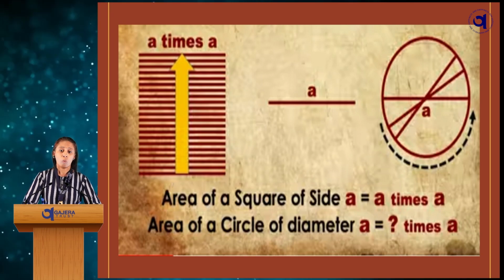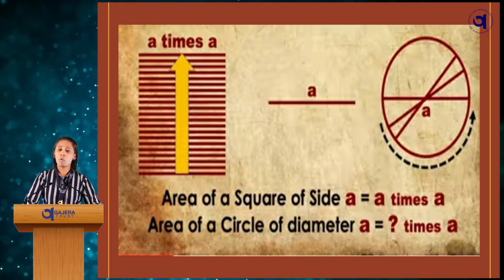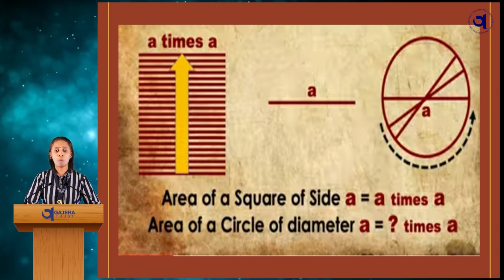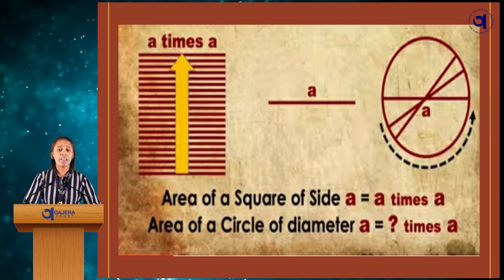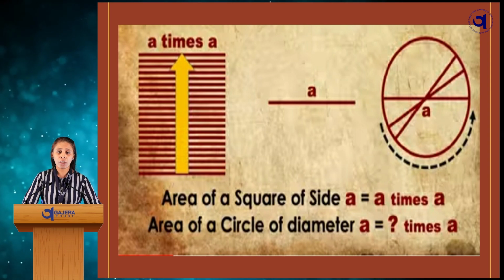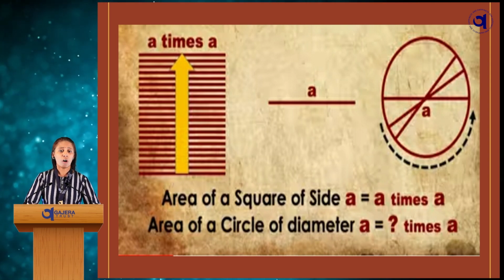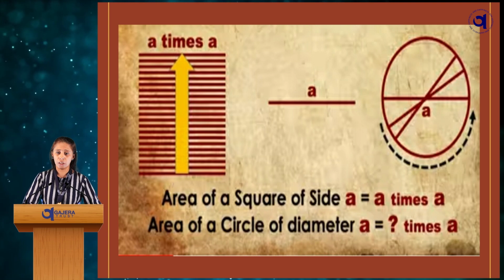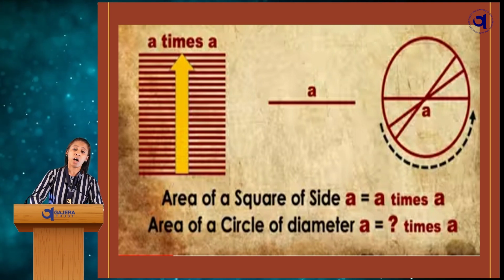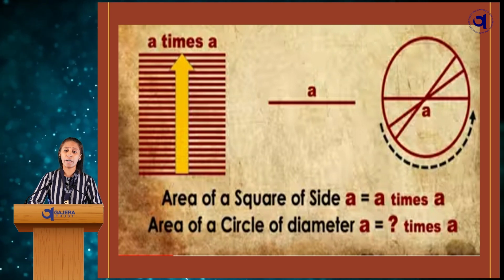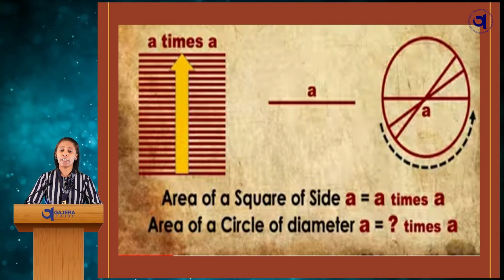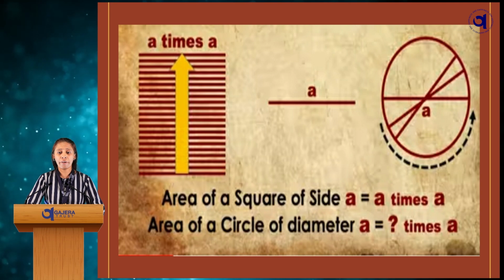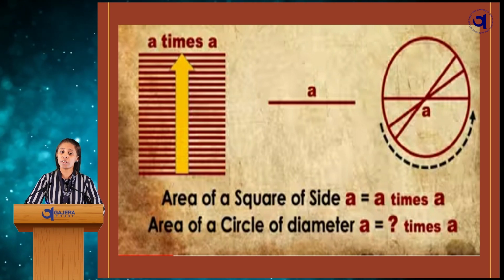Now you can see here, when the logs of wood were arranged, they formed a square. In a square, it's easy to calculate the area as all the sides are equal. So, the area of a square is just side multiplied by side. But what about a circle? They have to arrange the logs in a circle, in such a manner that they do not overlap. The question arose: how many times should it be arranged so that it forms a perfect circle?